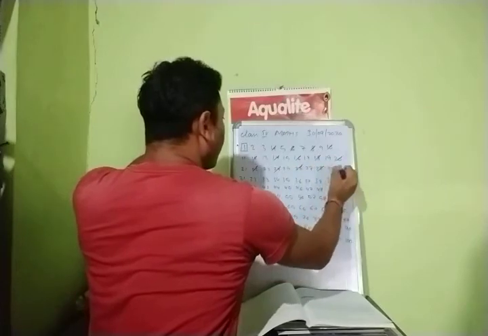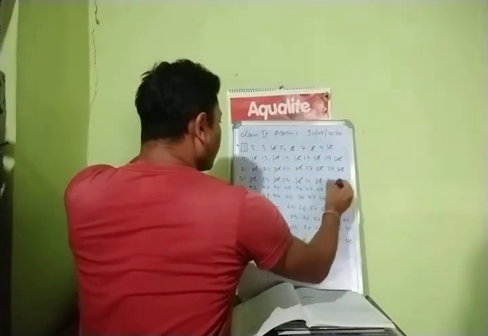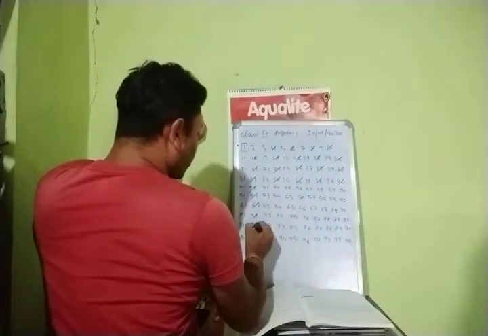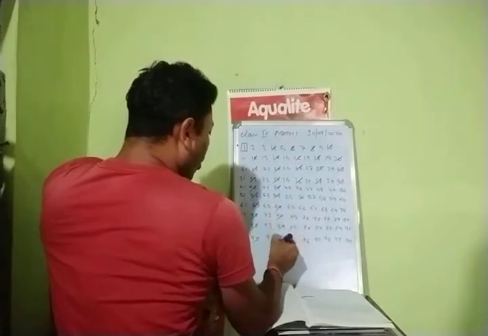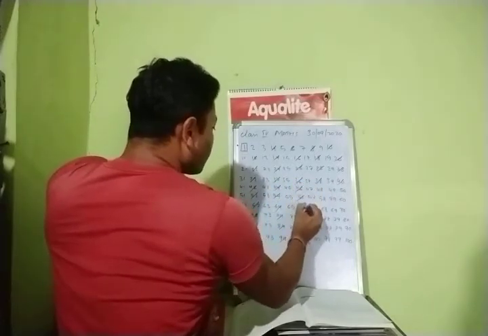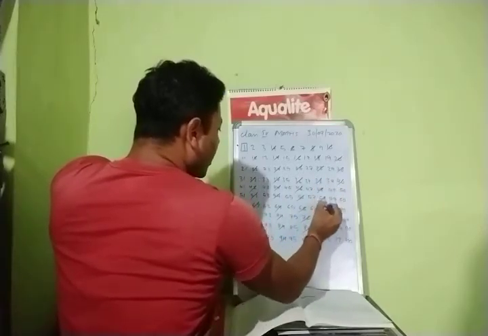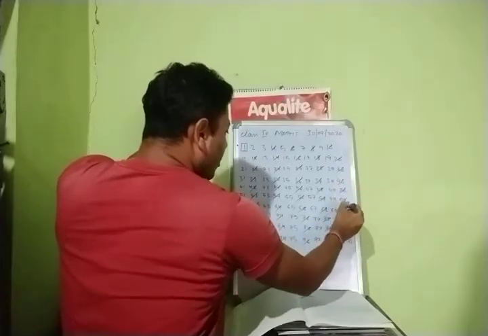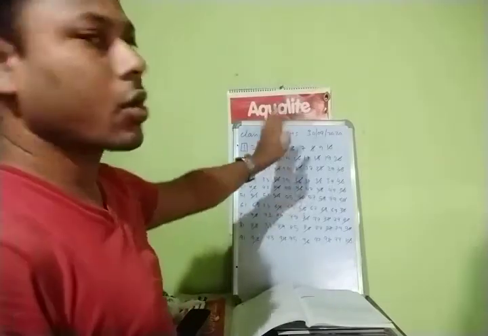Because we know all the even numbers are divisible by 2. Yes or no? You can cross them directly, no need to check. The full group will be gone. Okay children? Don't worry, just go through and you will understand this video very properly. All the even numbers crossed.